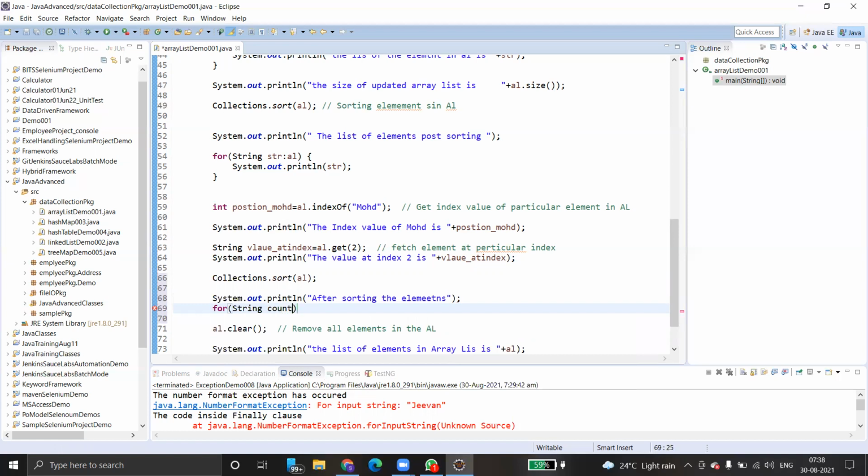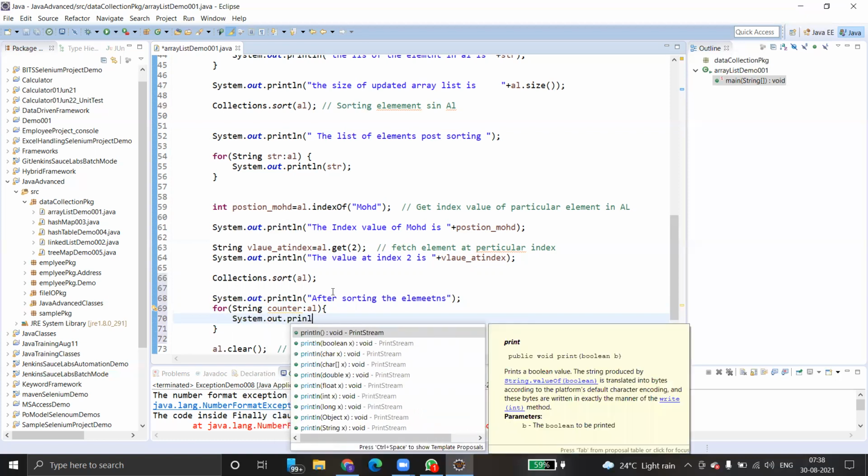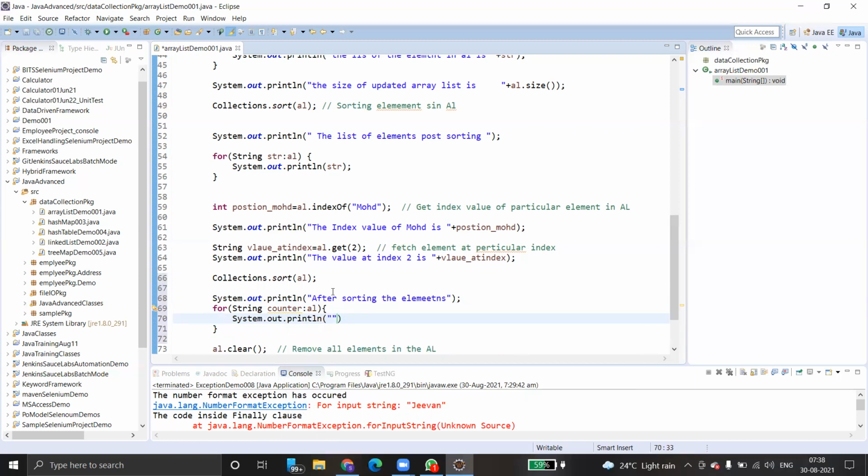Then you can give al. So print these values. That's all. Very simple. System.out.println of counter. Right, that's it.